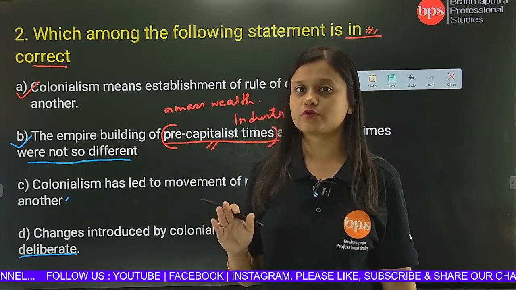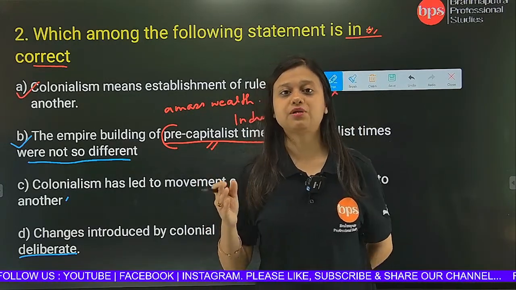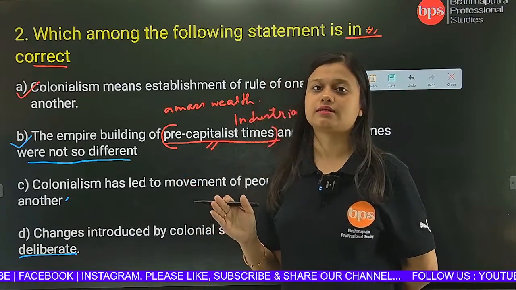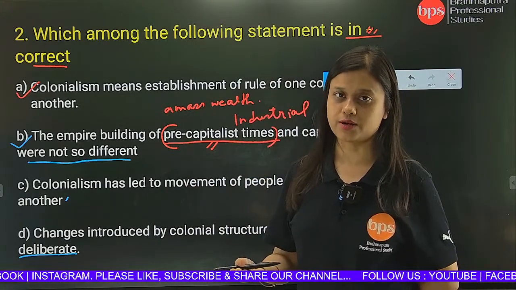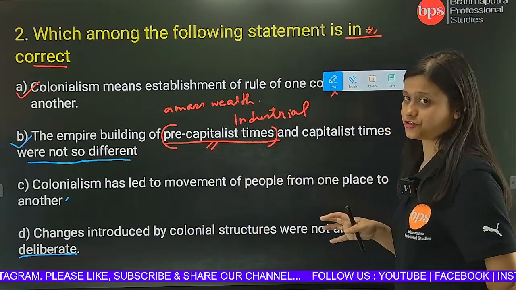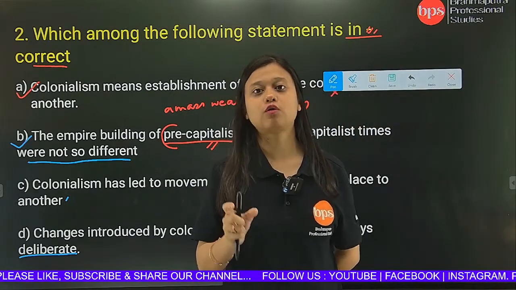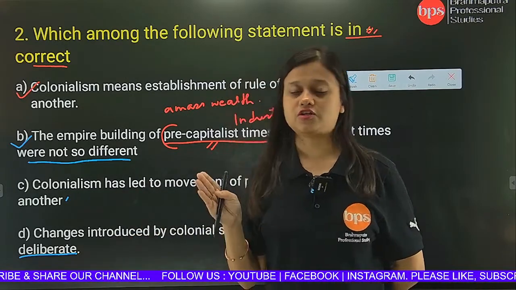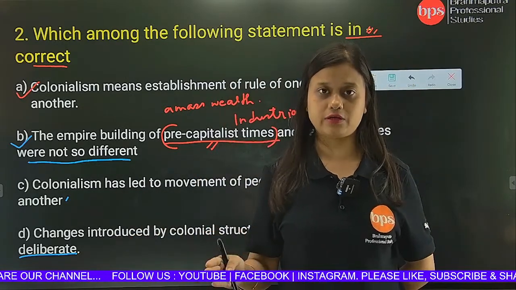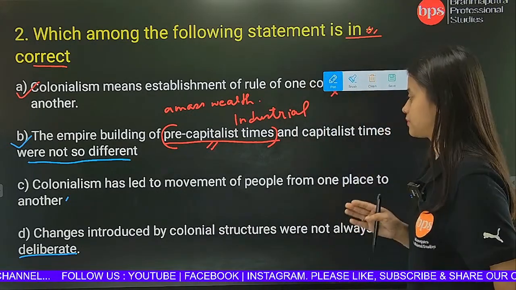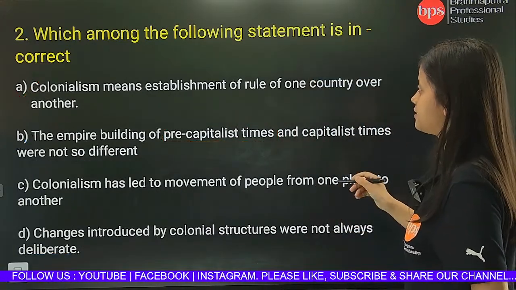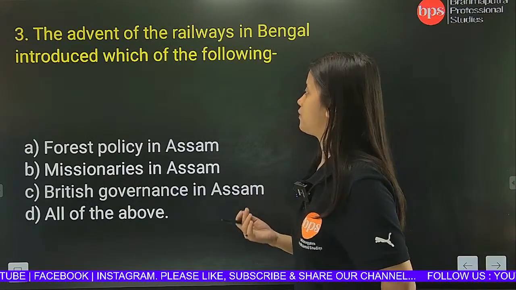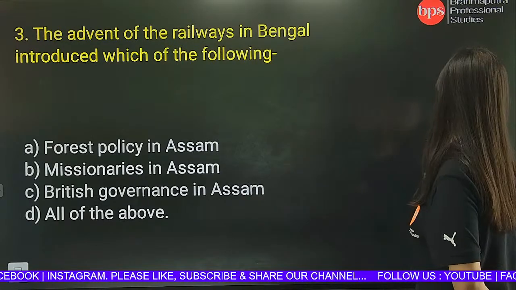Colonialism never promoted nationalism. They never in fact wanted people to protest against them. But despite this, there was a lot of nationalist movement growing up, because there was the emergence of a middle class section which emerged because of the colonial structures of modern education. So that is why we can say that some of the changes introduced in the colonial period were not deliberate. Okay, so we have got our correct answer according to the question. Now let's move on to question number 3. The advent of the railways in Bengal introduced which of the following?